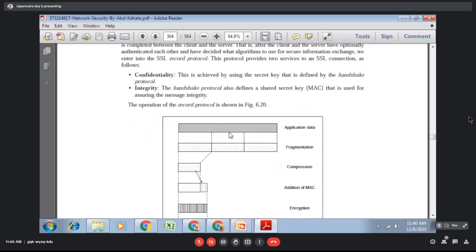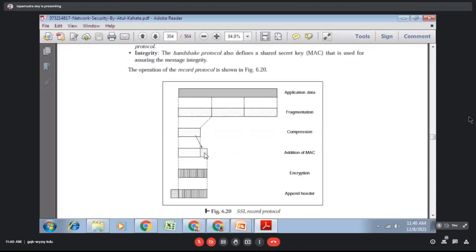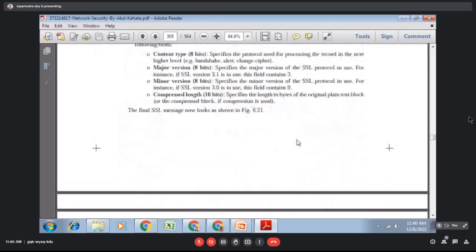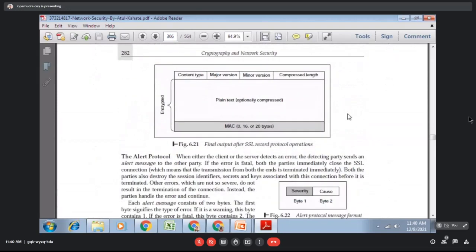When the data is received from the application layer, it will be fragmented into 2 to 3 parts. After that, each fragmented part will be compressed with the same compression algorithm. Then a message digest will be generated and one header will be added, which contains what type of algorithm you have used, MD5 or SHA1. Then the MAC and data are both encrypted and the header is added. After this, the data is transferred to the receiver.